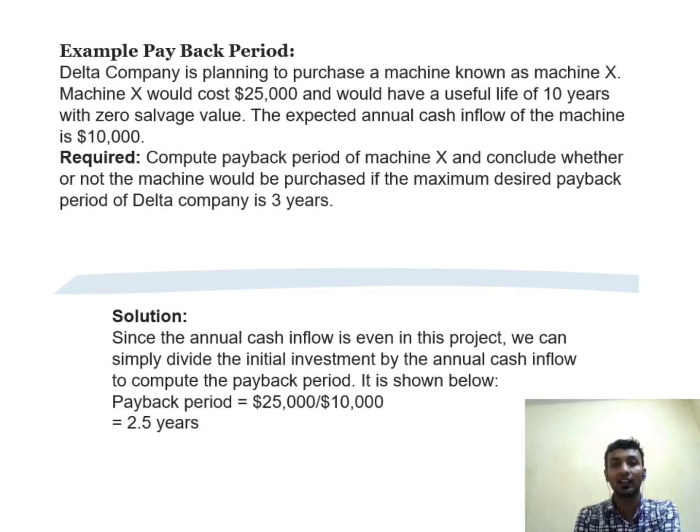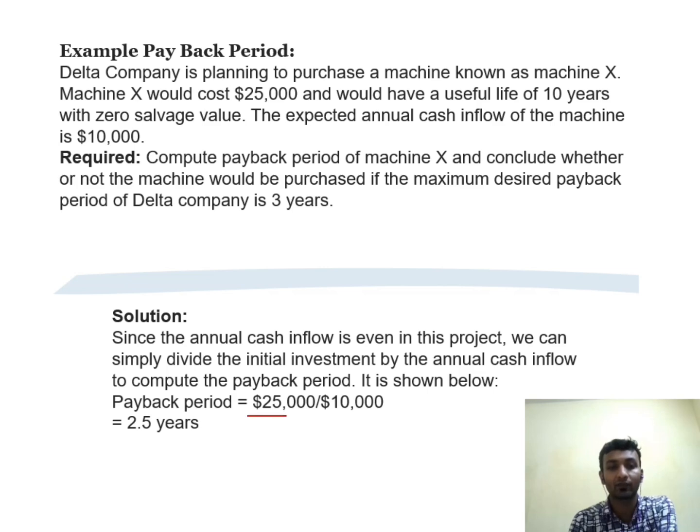If the maximum desired payback period of the Delta Company is 3 years. So here the criteria is given that the machine must give the return on investment within 3 years. So the criteria is given, so let's see the solution. Since the annual cash inflow is even in the project, we can simply divide the investment by the annual cash flow to compute the payback period. It's shown below. Payback period.